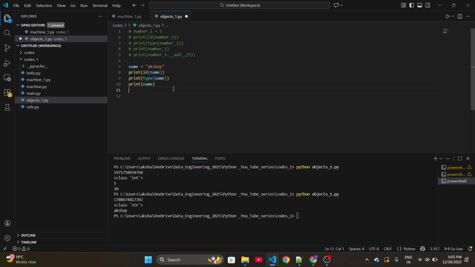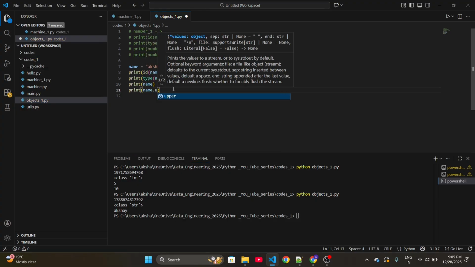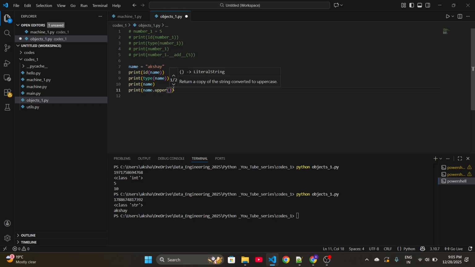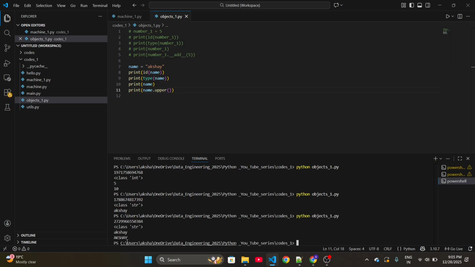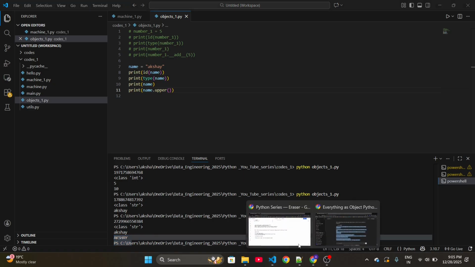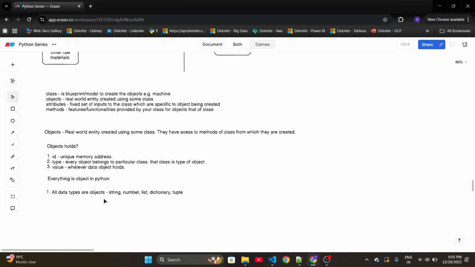Now this object will also have access to the methods of its class. So let's say there is one method, upper, which will convert our name into capital letters. It has access to its method. So string is also an object. Similarly, you can check other data types also, like dictionaries, lists, tuples; all are objects. So now we proved that all data types are objects.